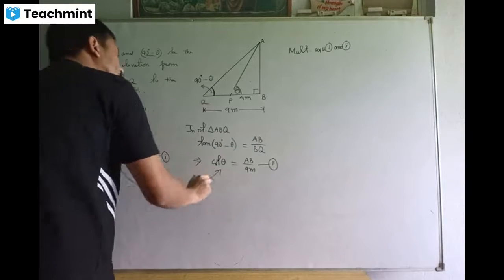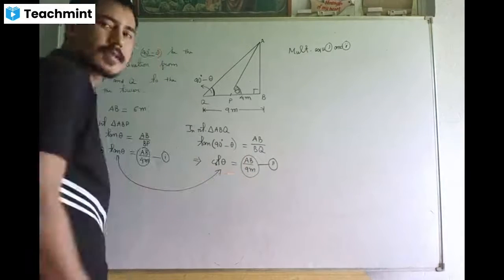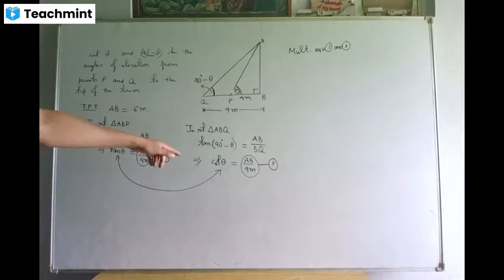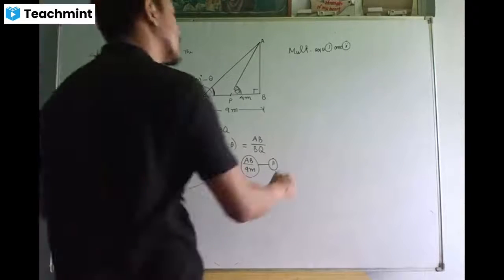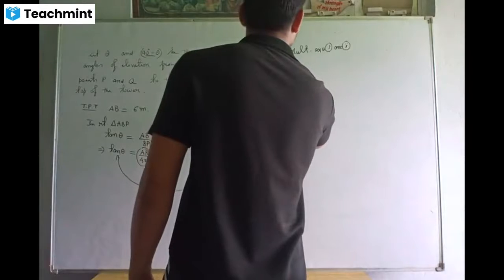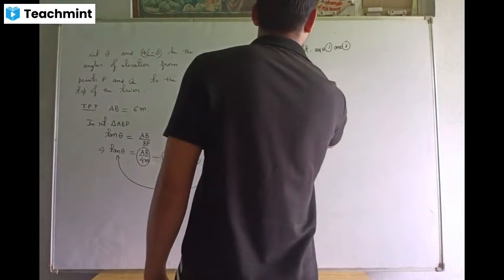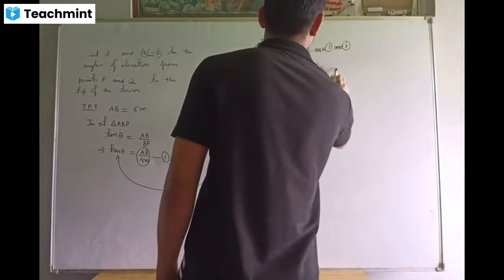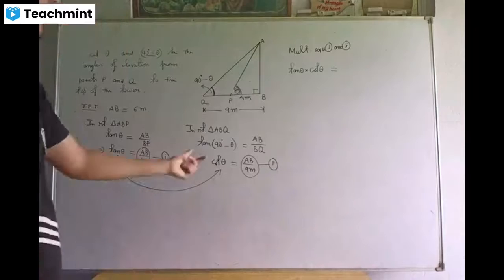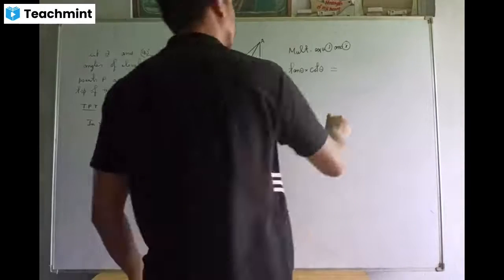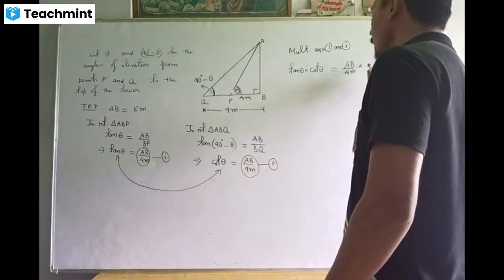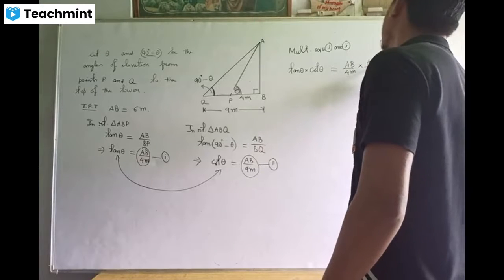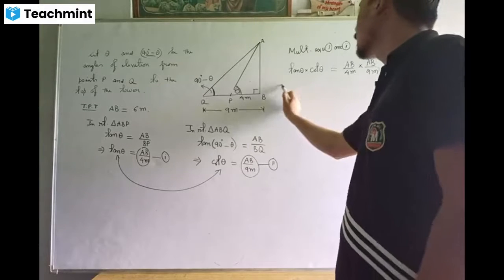Right-hand side will be multiplied with right-hand side. Whenever you multiply two equations, left-hand side gets multiplied with left-hand side. So tan theta gets multiplied with cot theta is equal to right-hand side gets multiplied with right-hand side: AB upon 4 meters times AB upon 9 meters.